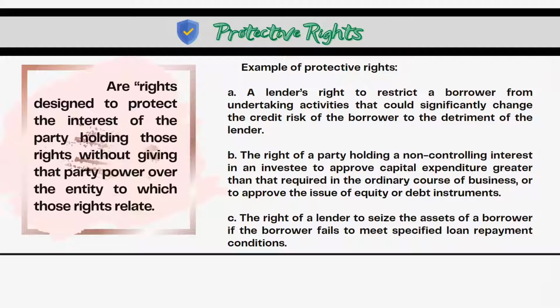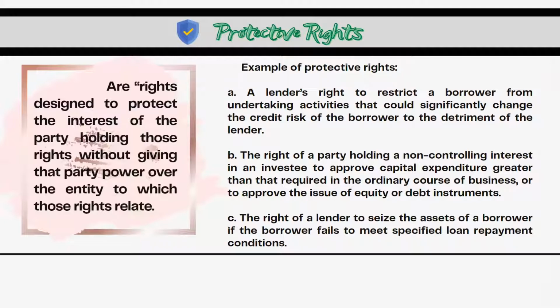So we have three examples of protective rights. First, we have a lender's right to restrict a borrower from undertaking activities that could significantly change the credit risk of the borrower to the detriment of the lender. Next, the right of the party holding a non-controlling interest in an investee to approve capital expenditure greater than that required in the ordinary course of the business, or to approve the issue of equity or debt instruments.